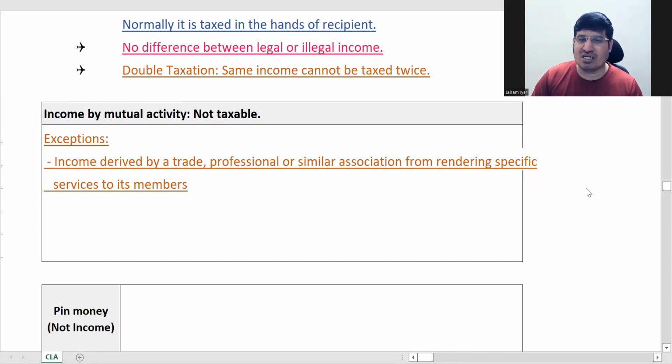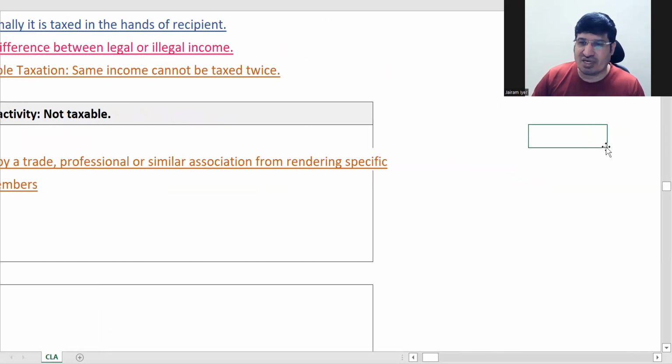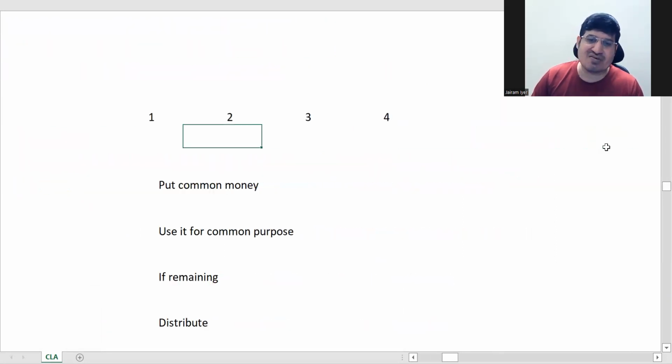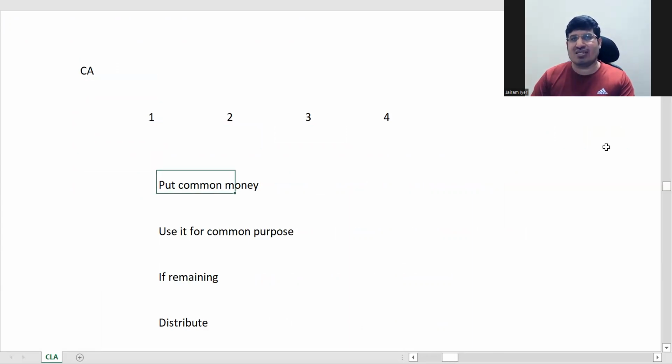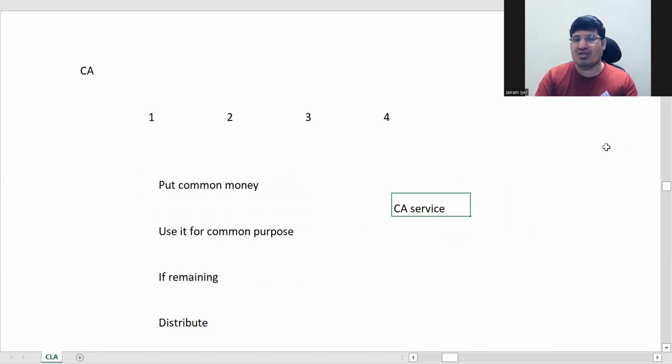I'll tell you here. Say, for example, this is an association of CAs. CAs have come together and they have made a club for relaxing. Now what has happened is, say, one of the members needs some CA service. Because they are all together in the same club.